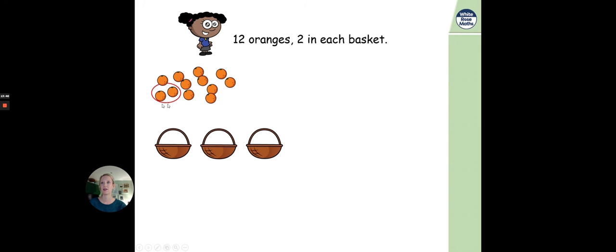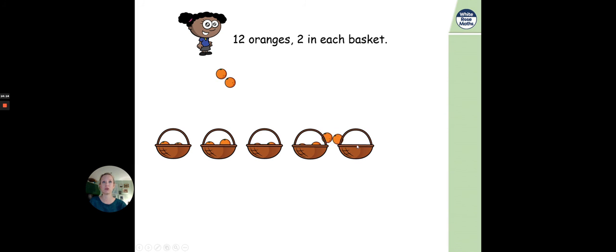So we've found the first 2 and I think there we go. That's one group there. And then she's putting some more in that basket, putting some more in that basket, but hang on a minute, we've still got some spare oranges and we only want 2 in each group. Let's bring out another basket. There we go. So now we've got 1, 2, 3, 4 groups, but there's still some more oranges that we need to sort. Let's get another basket and put 2 more in there. Okay, still some left over. 1 more basket.